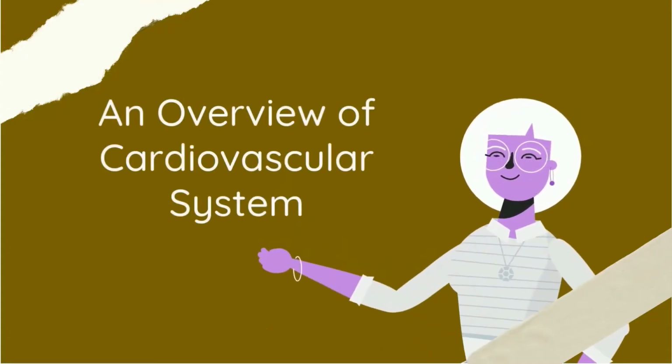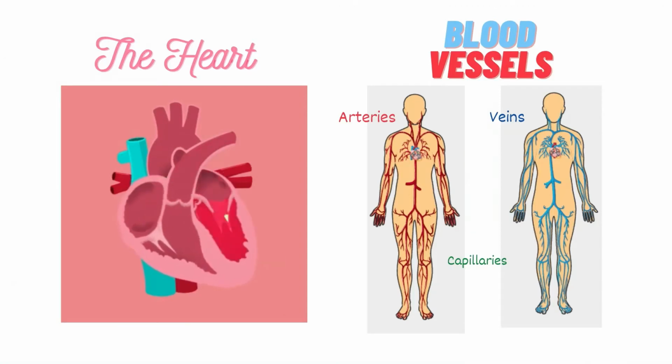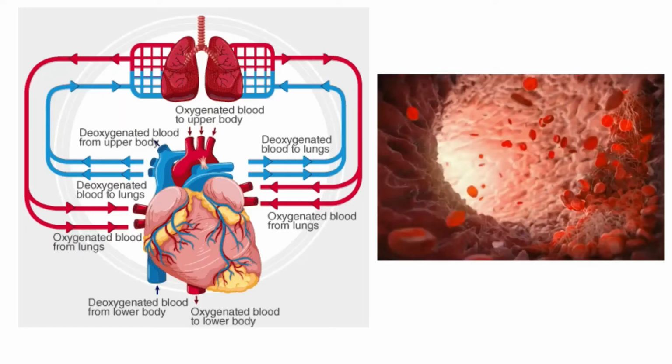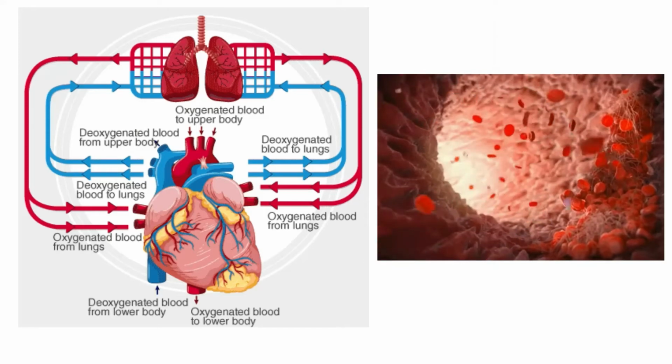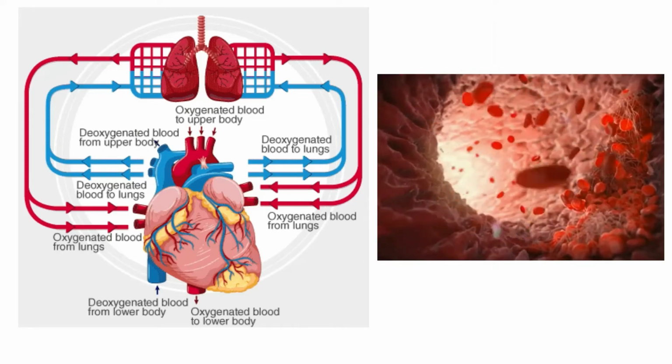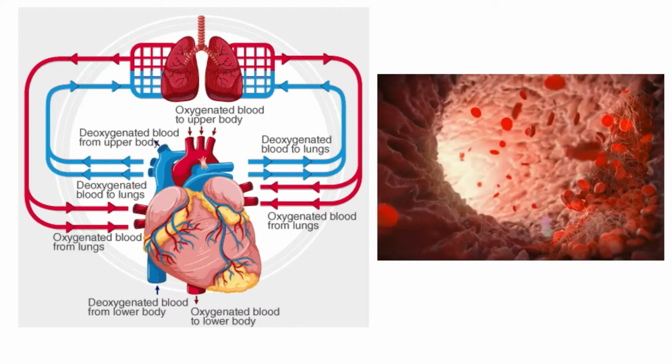The human cardiovascular system is an organ system that conveys blood through vessels to and from all parts of the body, carrying nutrients and oxygen to tissues and removing carbon dioxide and other waste.